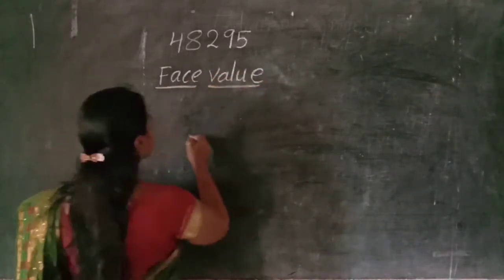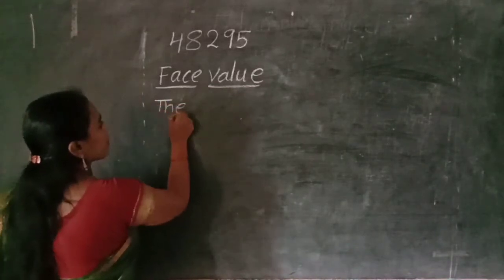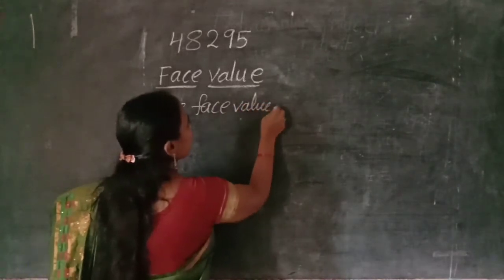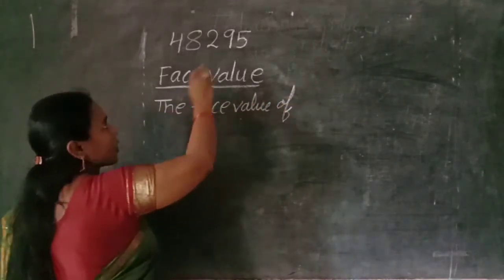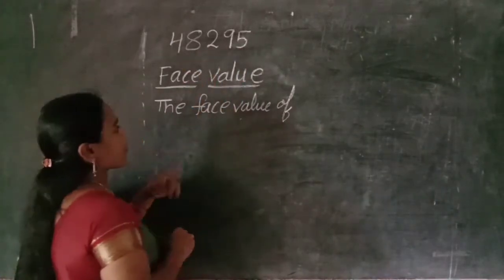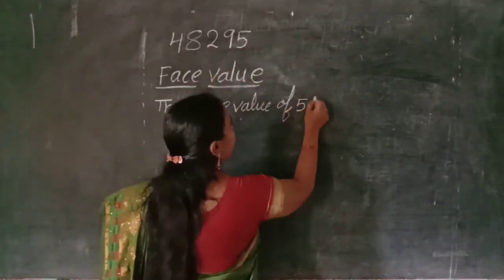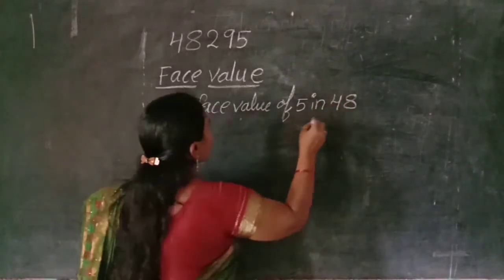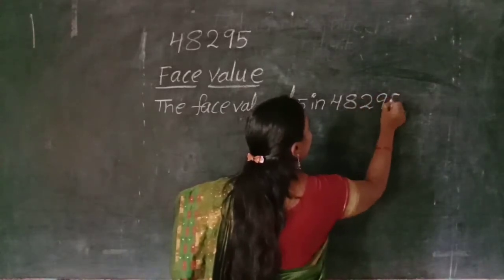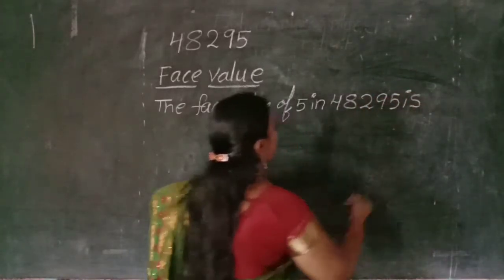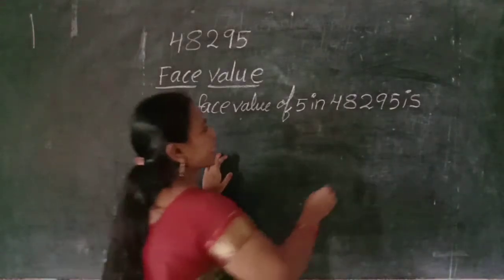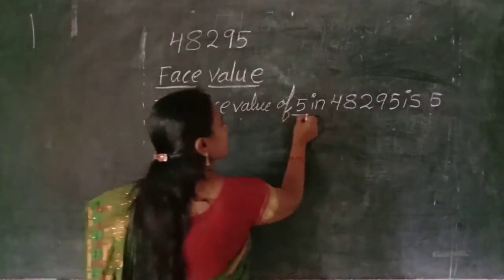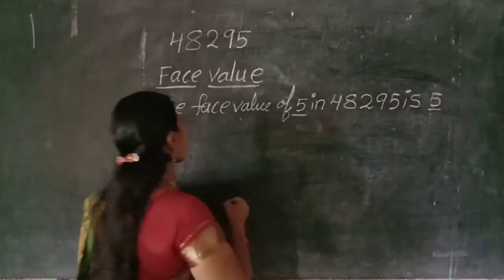Face value. The face value of, first I started ones place, that is 5. The face value of 5 in 48,295 is what? Same number. Okay, that is 5. Okay, children. 5.